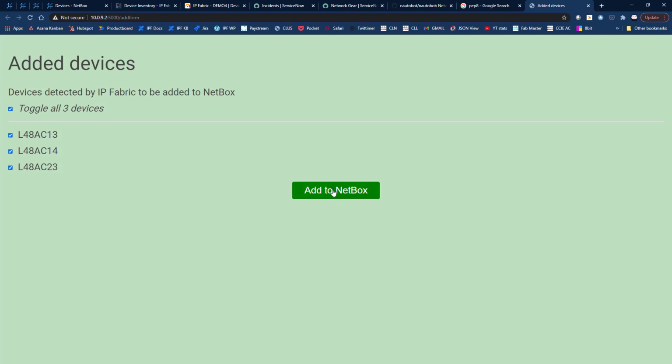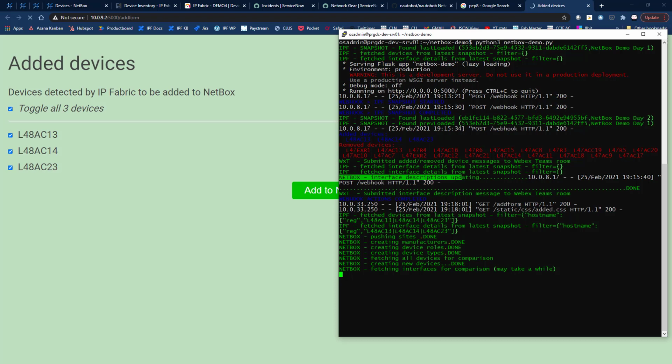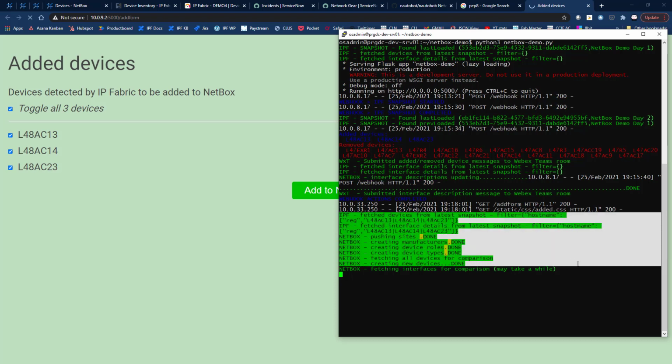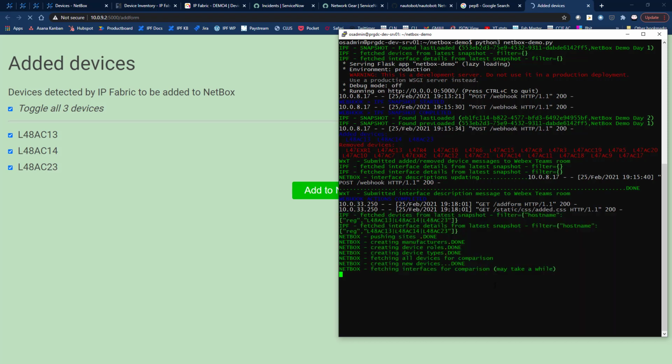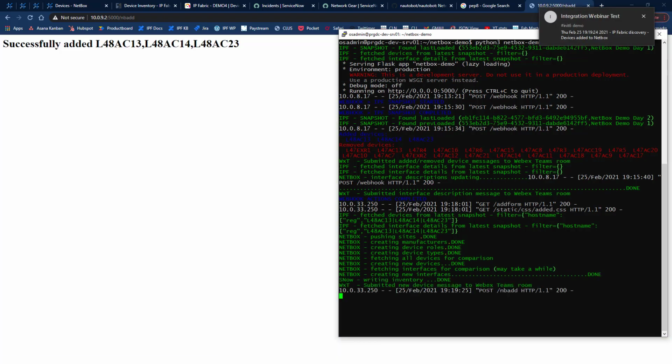Netbox. So if I click on the green button here and then I go back to my script, I can see that we're busy now adding some information into Netbox. Now it may take a little while just because of the way the script runs. But you can now see that we've got a message here telling us that those have been successfully added, and a little message popped up in WebEx Teams there as well. So that's all good, and let's just confirm that.